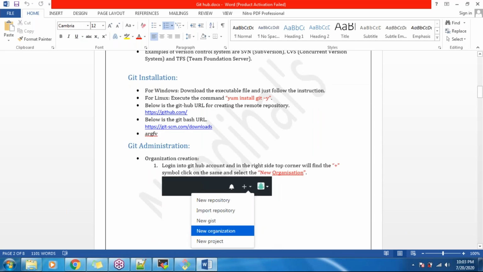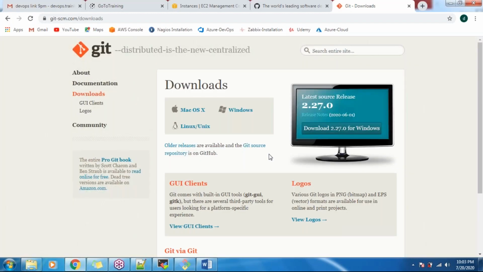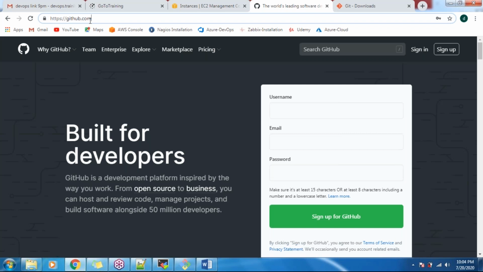Whereas for GitHub.com, you need to sign up. This GitHub.com will work as a remote repository. Whatever changes or code I'm writing on my local machine will be pushed to this repository on GitHub.com, guys. Let me show you how it looks.